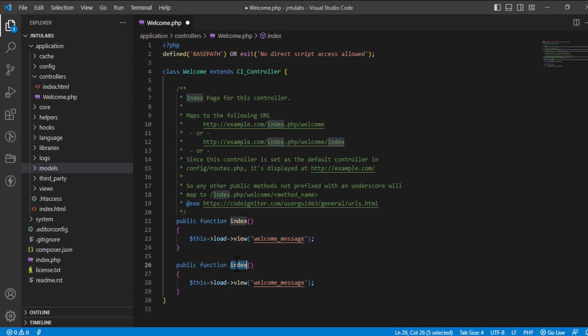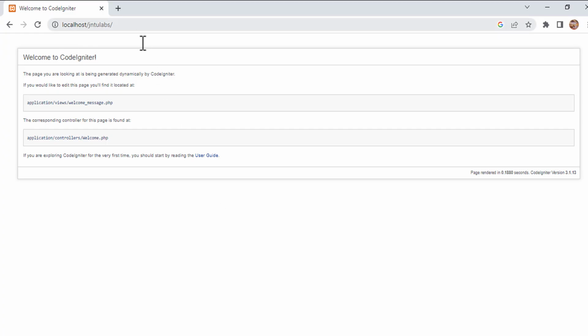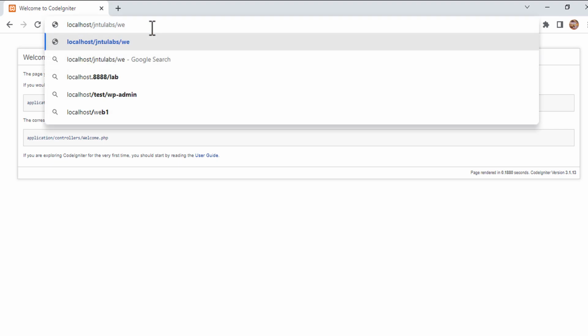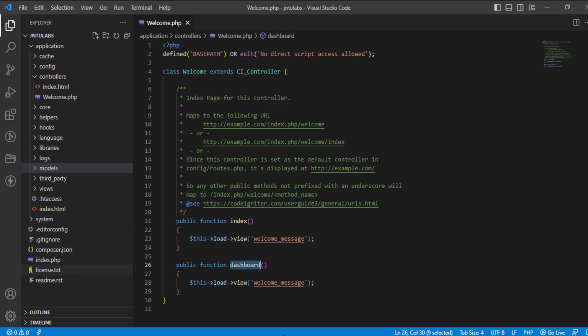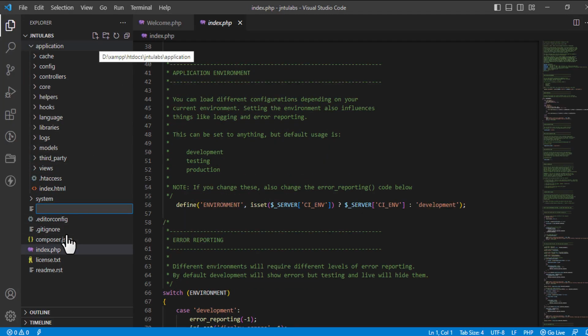So if I write another function in the controller, and if I want to navigate to it, like I have created an example called dashboard, now what to do? If I open my folder name, then write my controller name, and then type dashboard, it will show as nothing found.